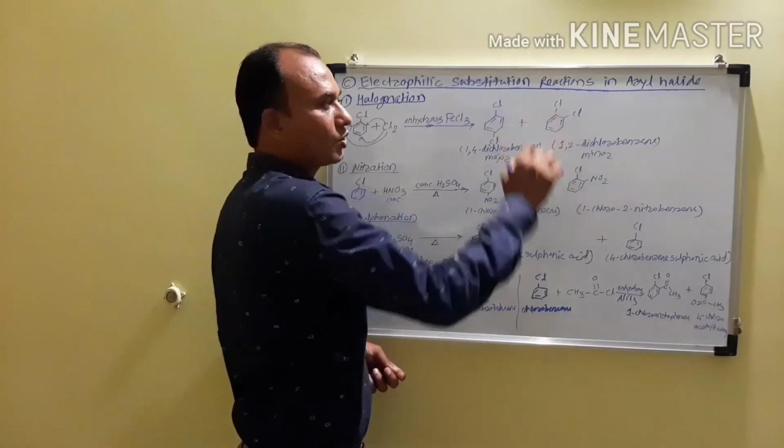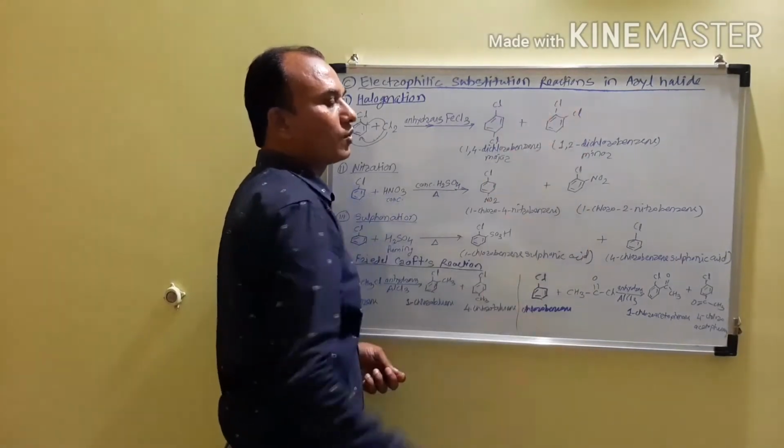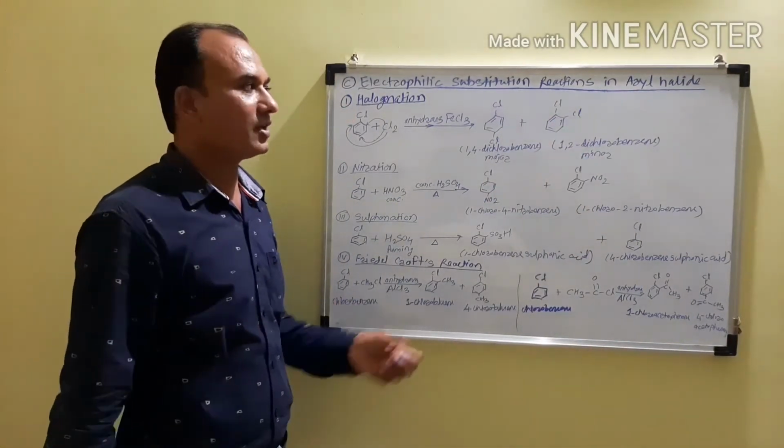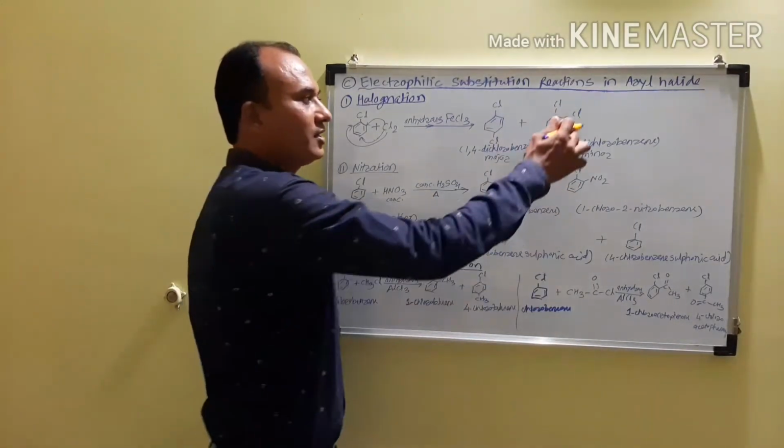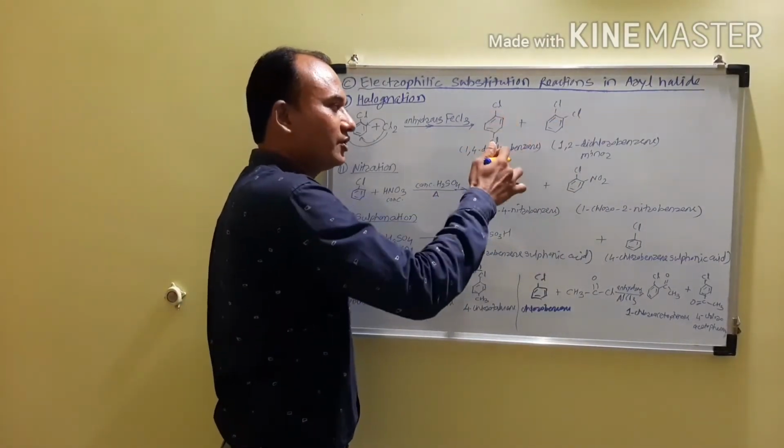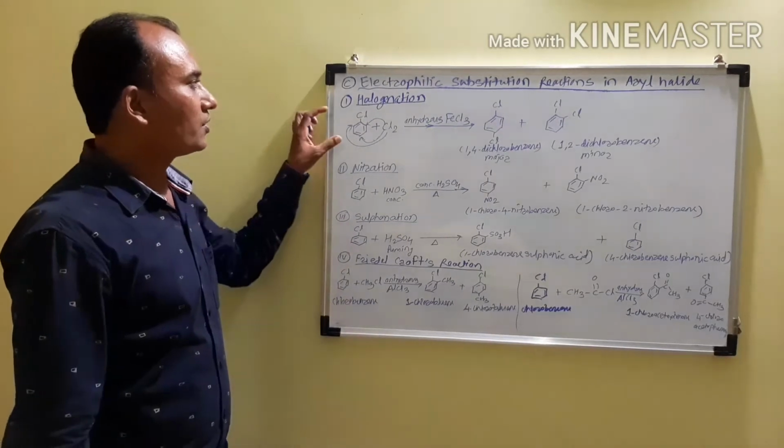But at the ortho position, the two chlorine atoms are nearest to each other, and therefore there will be crowding, and therefore it is less stable. The para product is more stable, and therefore it is the major product. So that is the halogenation.